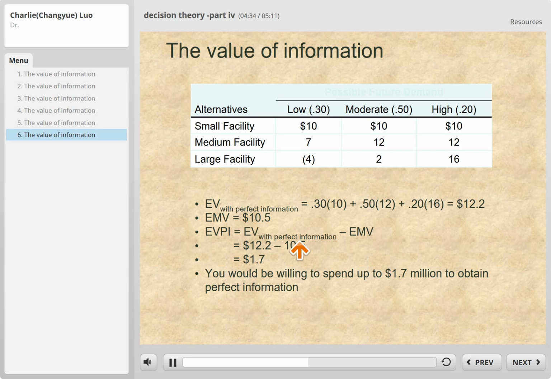So the difference between the estimated value with perfect information minus the estimated value without perfect information is the value of this piece of perfect information, which is 1.7. So in other words, we probably are willing to pay at most $1.7 million to obtain this perfect piece of information.